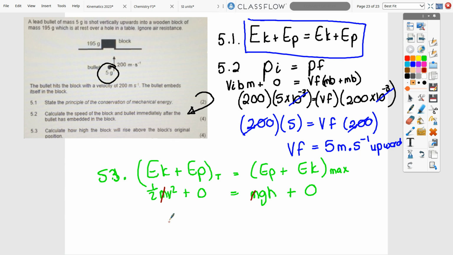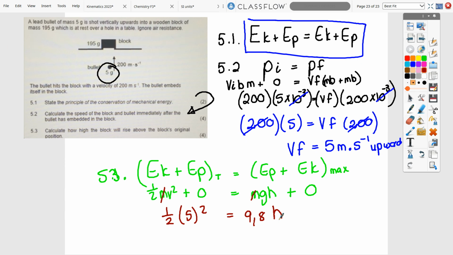Now we can fill in what we have. We have the initial velocity 5 squared is equal to g, oh, not g, 9.8. I know what g is. So 9.8 times h, the height, which is what we want. Please don't put a negative there. Remember, in mgh, 9.8 does not get a negative. That's a common mistake that people make.